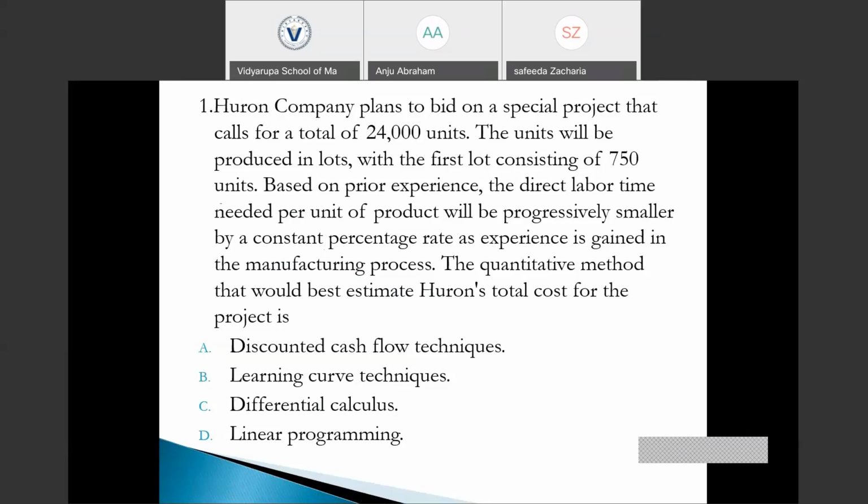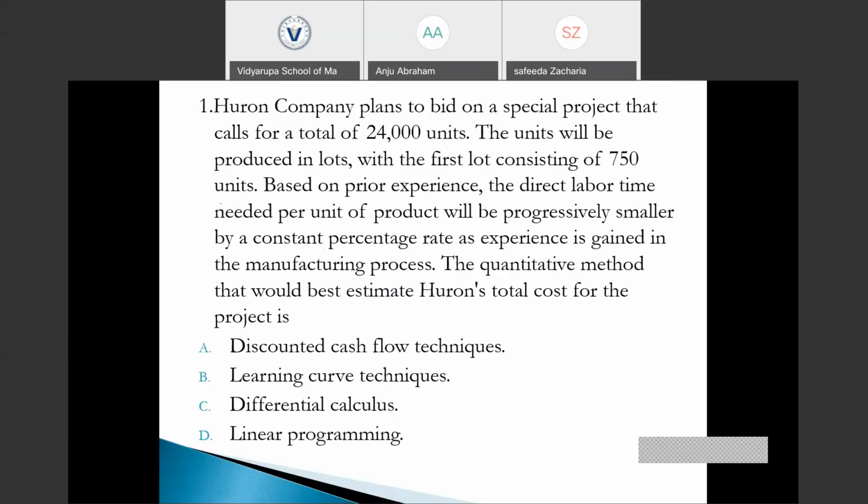Okay, let's explain. The answer is learning curve techniques. It is said that they are going for a bidding, and the main merit of learning curve analysis is that it is used in capital budgeting decisions and bidding as well. The units are produced in lots, with the first lot consisting of 750 units. The key point in this question is that the direct labor time needed per unit of the product will be progressively smaller by a constant percentage rate as experience is gained in the manufacturing process. What is the learning curve model telling?